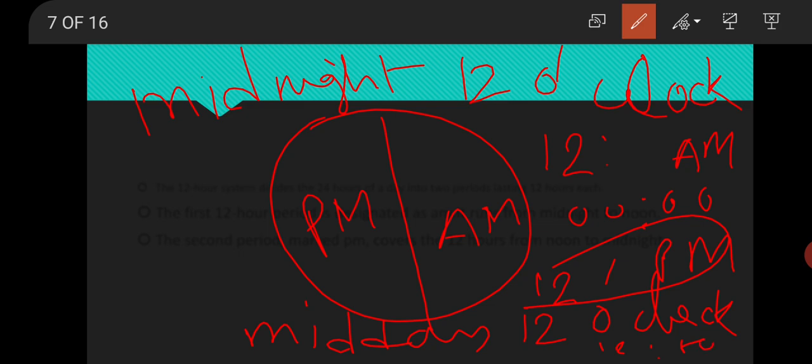Then 1 PM, 2 PM, 3 PM, 4 PM, 5 PM, 6 PM, 7 PM, 8 PM, 9 PM, 10 PM, 11 PM. Again midnight 12 o'clock means 12 AM. So we use AM from midnight to midday 12 o'clock, and from midday to midnight 12 o'clock we use PM. I think this concept is clear to everybody.